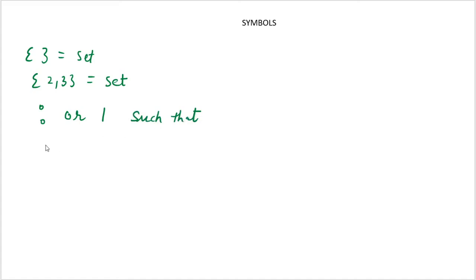Another symbol is the symbol of intersection. I will also explain the uses of these symbols, but right now in this exercise we will discuss only the symbols, and in another video I will upload the use of these symbols. After this, there is another symbol, which is the symbol of union.